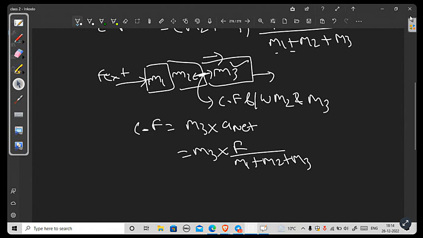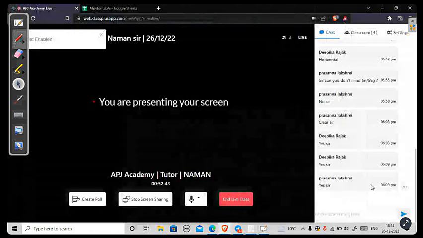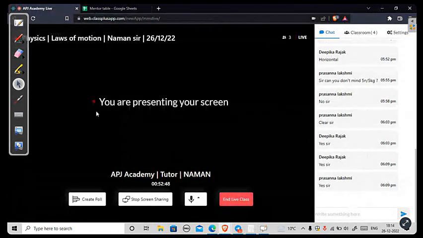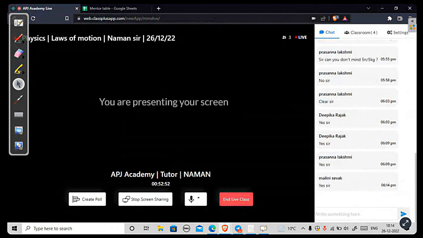Did you get this shortcut quickly? Yes or no? I'll give you a question then. Did you get this? Everybody. Okay, Deepika and Prasanna say yes. Malini also says yes. Very good.